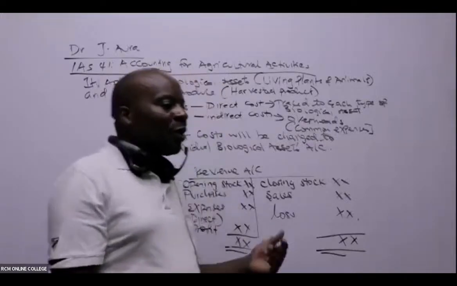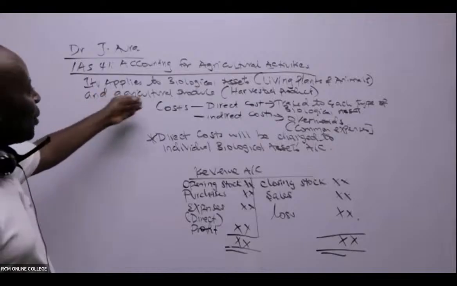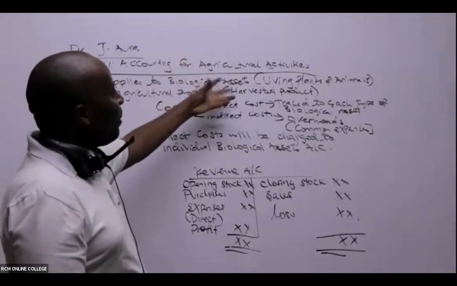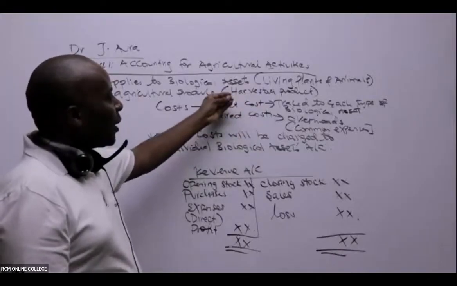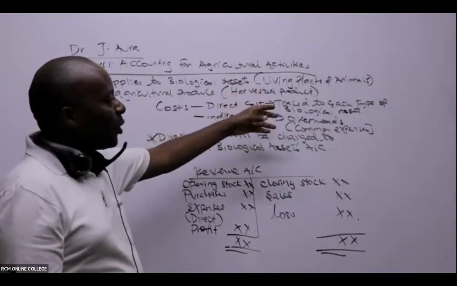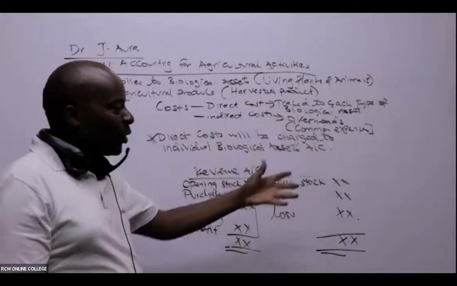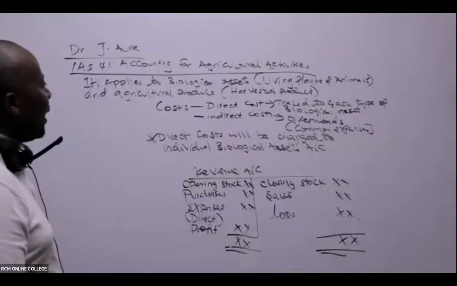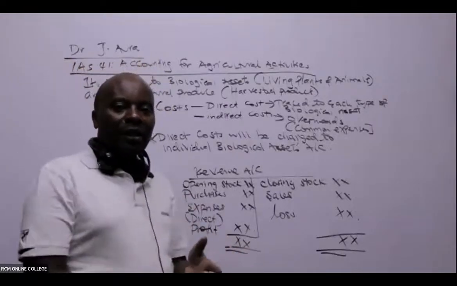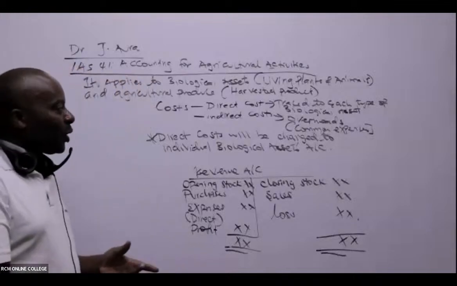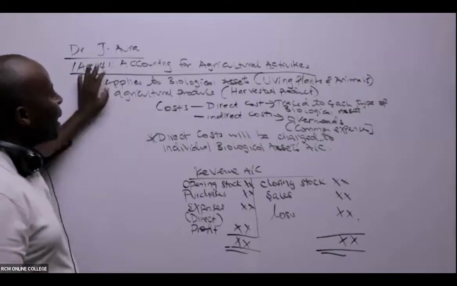All right. So today we are looking at IAS 41. I've just said here that IAS 41 applies to all living, what we're calling biological assets. Biological assets to us are living plants and, in this case, animals. The zoology, botany, if you remember those things. And any agricultural produce, for example maize, milk, all that produce that we get from our biological assets, we shall be accounting for under IAS 41.